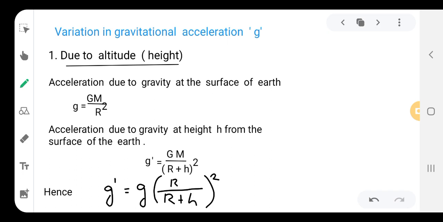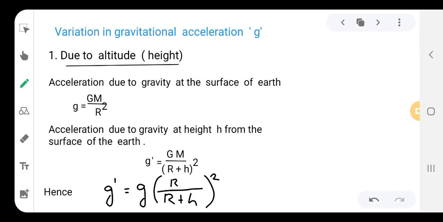Therefore, now let us see how the acceleration due to gravity varies with height, that is, due to altitude. Let us consider g is equal to the previous equation, g is equal to G M by R square.